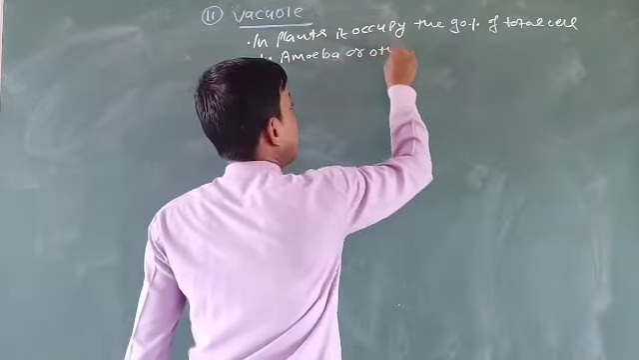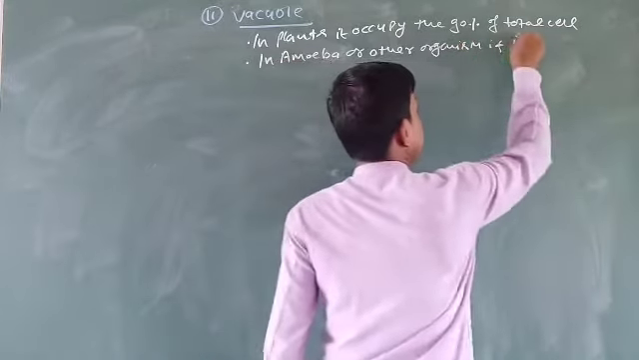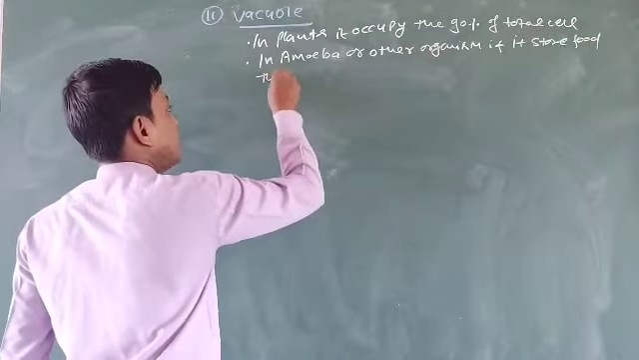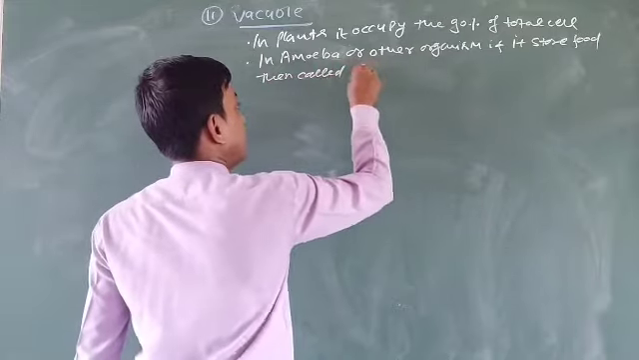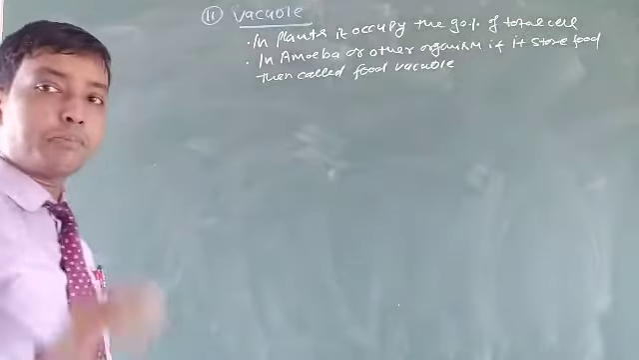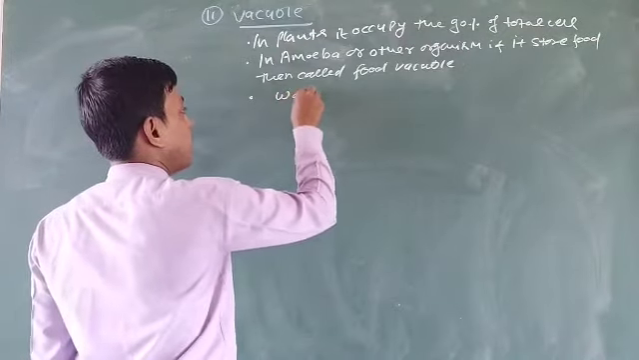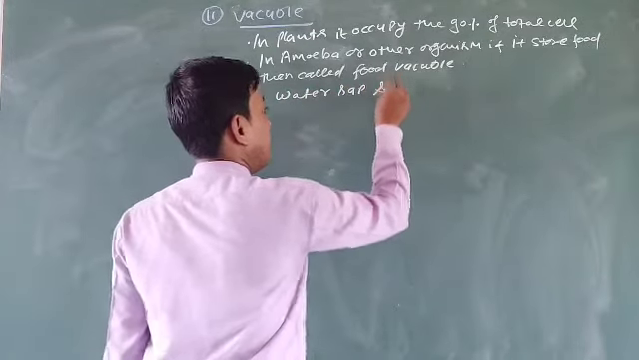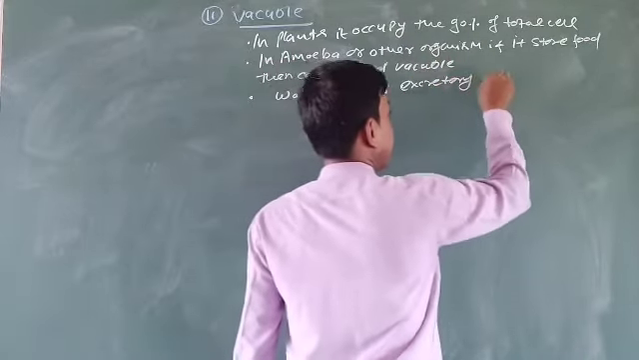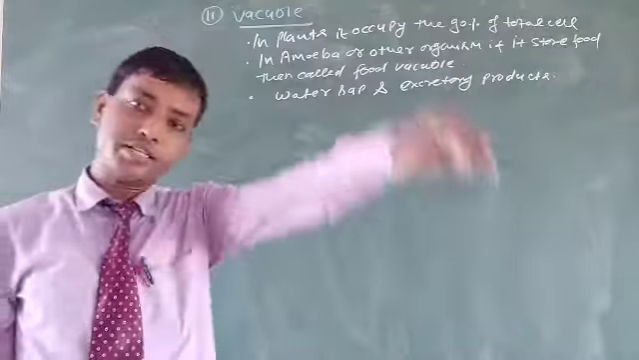In amoeba or other organisms, if it stores food, then it is called a food vacuole. Listen, the basic key ingredients of a vacuole are water, sap and excretory products. It not only carries the food, it also carries the excretory products.